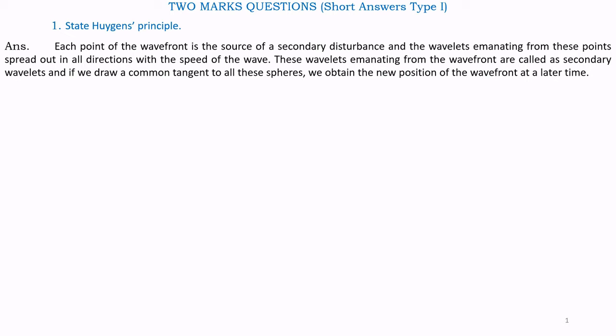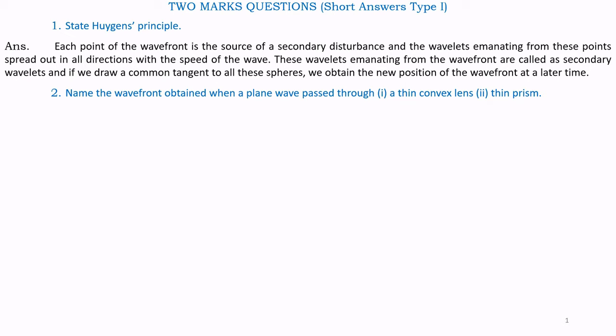These wavelets emanating from the wavefront are called secondary wavelets, and if we draw a common tangent to all these spheres, we obtain the new position of the wavefront at a later time. This principle is explained in our video number 10a. Please click the link given in the description part of the video.